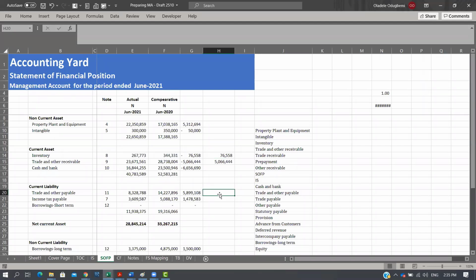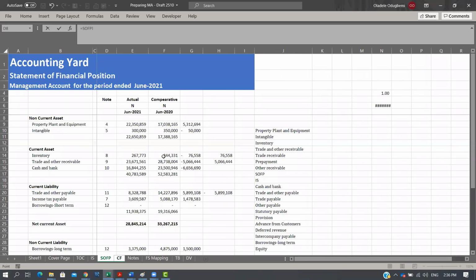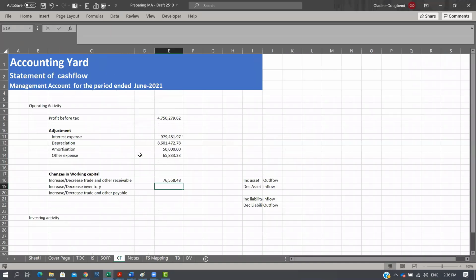Now, for liability, instead of doing comparative less closing, we'll do the other way around. We'll do closing less opening, right? That's how we'll do it. So based on that principle, that's what we apply when applying our cash flow, right? We'll simply go to our cash flow, and when we're in trade and results, we'll put equal to, come to our statement of financial position, we'll do opening less our comparative less our closing, right?